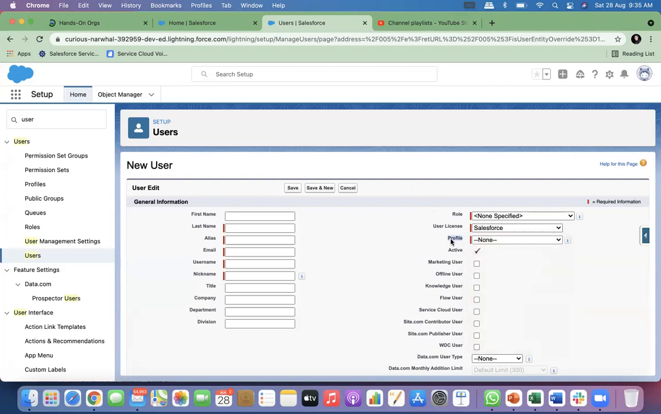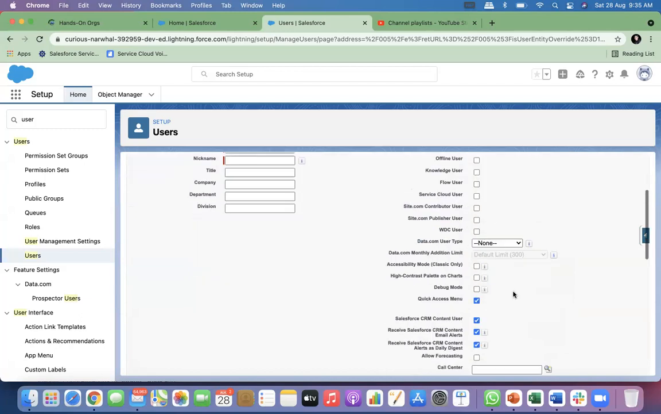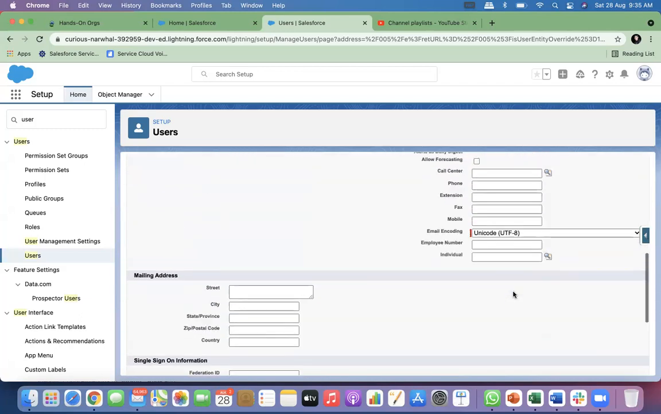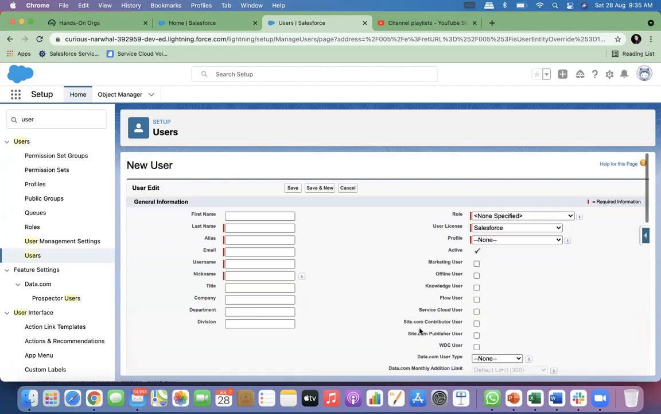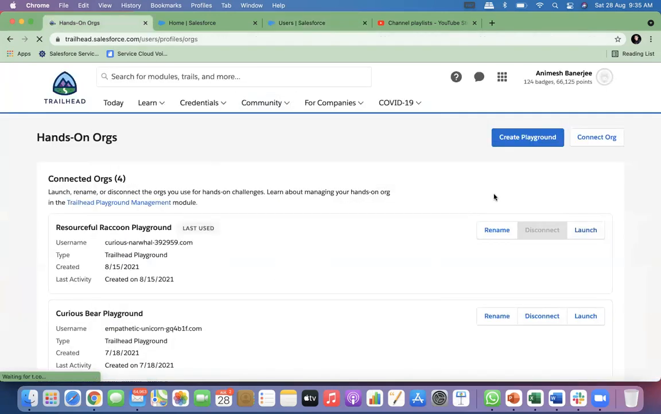So you see, profile is a mandatory field. Red bar is there. Role looks mandatory, but role is basically not mandatory. When you set it up and you save, immediately a mail is sent to this email ID, and you will get a user ID and password. You can set up the user ID password, and then log in to login.salesforce.com through that user ID password. So you don't have to go to this hands-on org and launch it. That is the benefit.